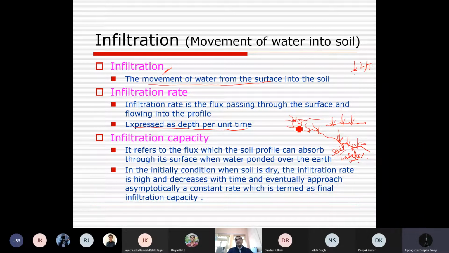And once it is saturated inside, it will reach a constant condition, meaning a certain amount in every unit time will enter. So the final rate of entry, or constant rate of entry after a certain time, is basically called the infiltration rate or final infiltration rate.